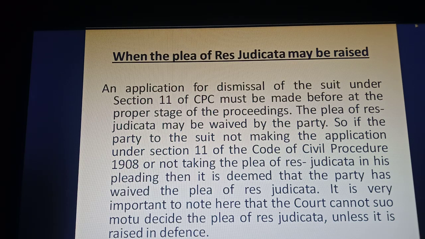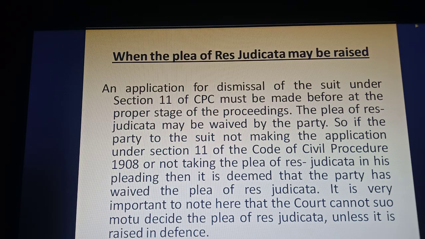So if any party to the case who can take the advantage of the plea of res judicata does not make any application under section number 11, or does not plead the plea of res judicata in his pleadings, then it will be deemed that they have waived their right of plea of res judicata in the case, and the court has no power to take the plea of res judicata suo moto unless and until it has been pleaded by the parties to the case.